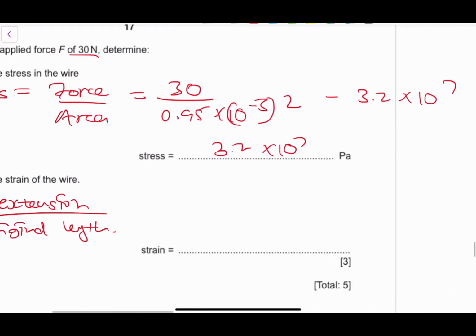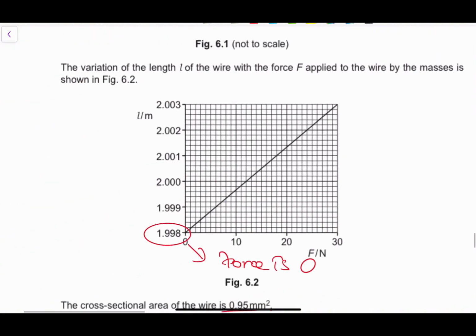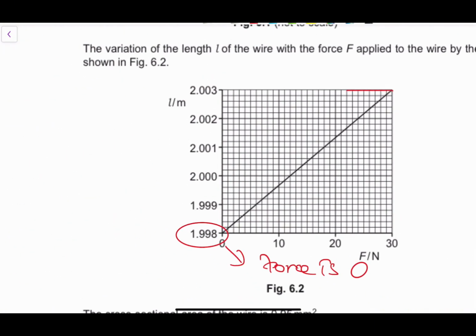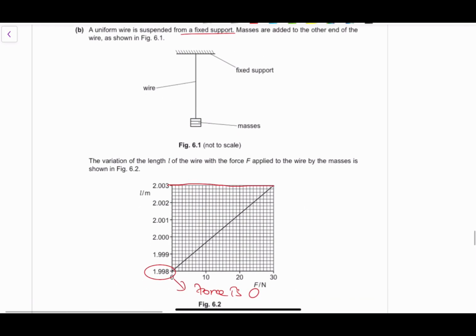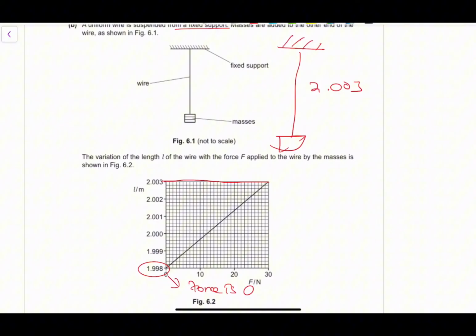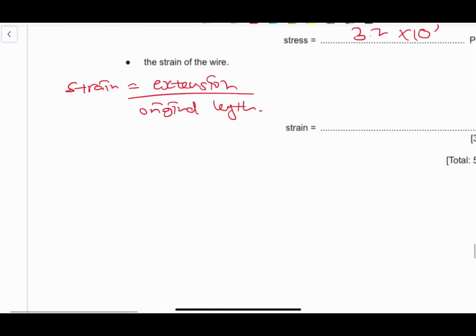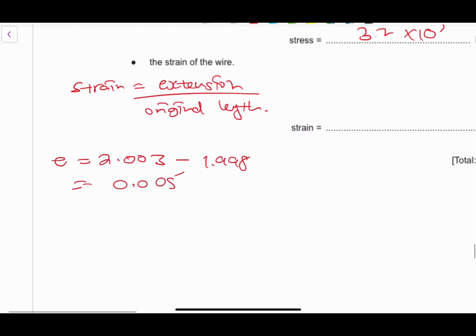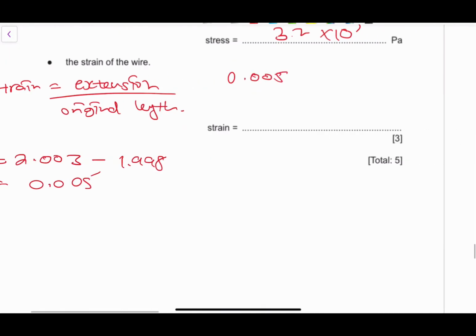So the extension you'll be looking at, for example, in this case at 30, the length is actually 2.003. So at 30, imagine the length is almost like that, much longer. So this is actually 2.003. So the extension E is 2.003 subtract 1.998, which is 0.005. So it will be 0.005 divided by the original length, which is 1.998. So the strain is 2.5 times 10 to the power of -3.